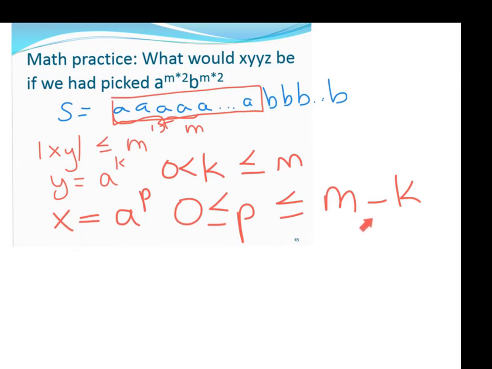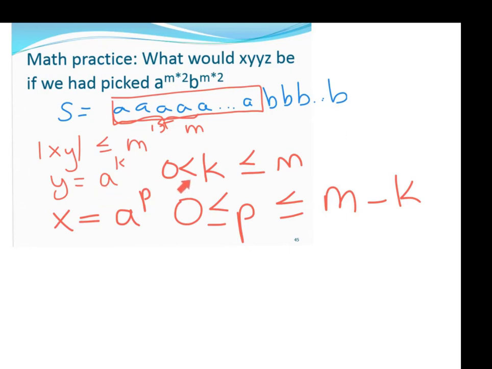Or maybe we only used up 2 a's in the y part, and if it was the last two characters in the first m, then the x part could be all of those, right? We have no idea what x is. We just know that x is either lambda or some a's, and y can't be lambda, right? We know y is at least one a, maybe a bunch of them.